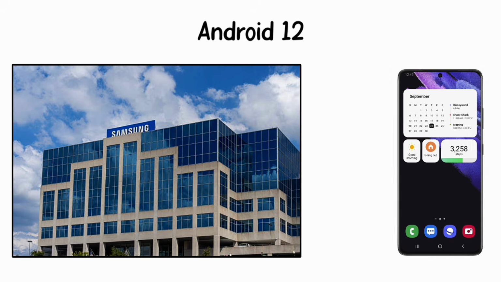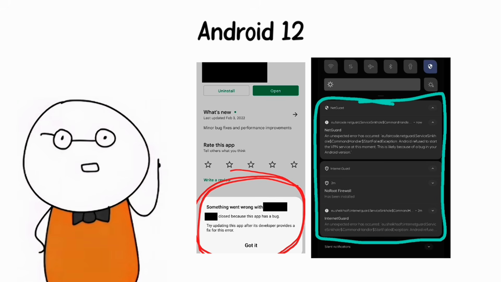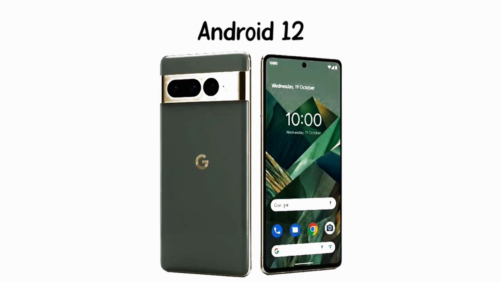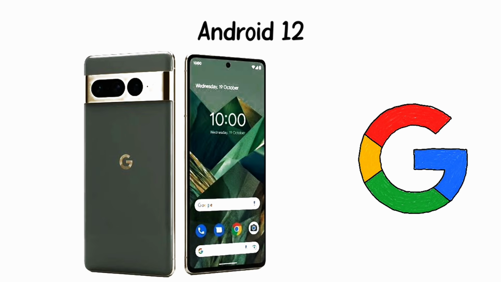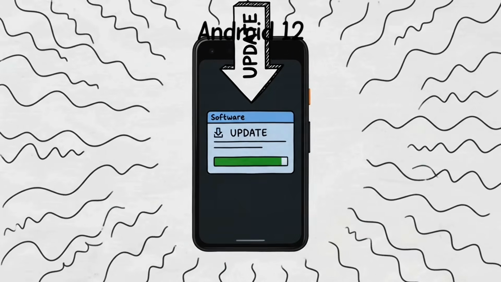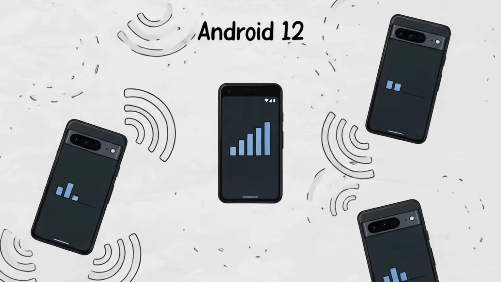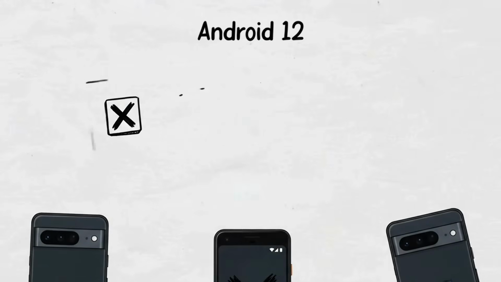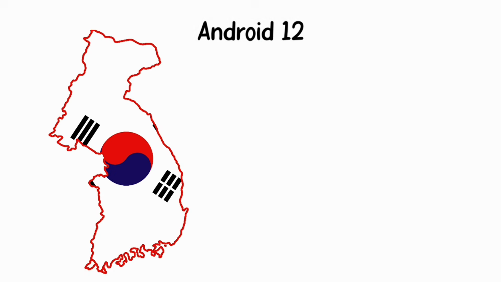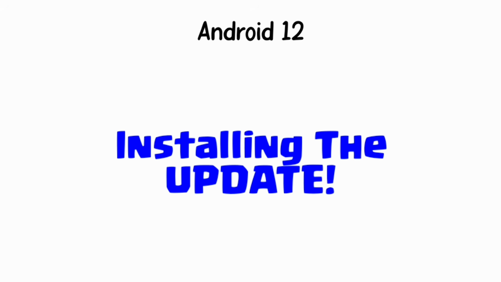Samsung paused its Android 12 update rollout because devices were breaking. OnePlus did the same. Pixel 6 owners, the people using Google's own phones, were reporting dozens of bugs. Then Google pushed a fix update in December that made the network connection on Pixel 6 phones even worse. Google pulled that update entirely, which almost never happens. Phones in South Korea were getting bricked, completely unusable after installing the update.